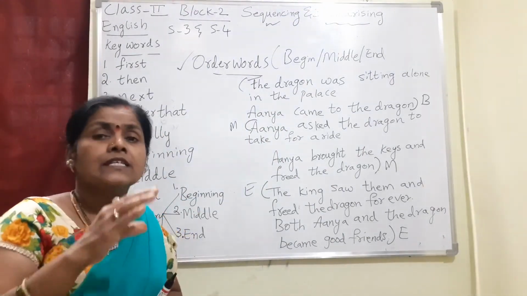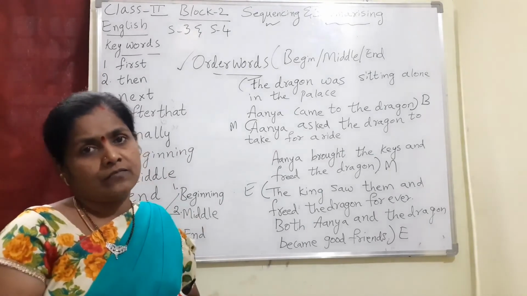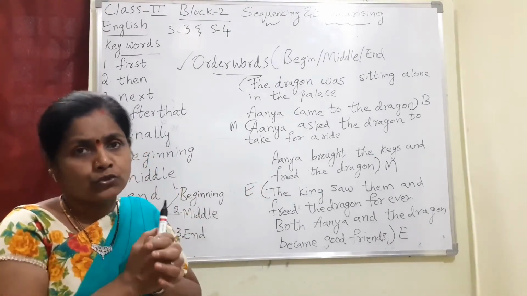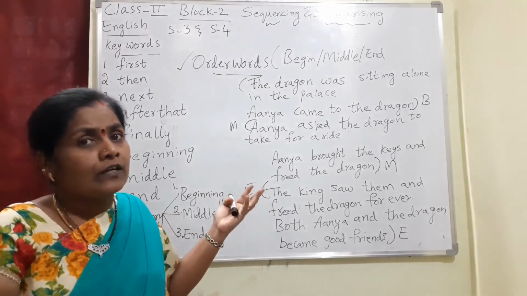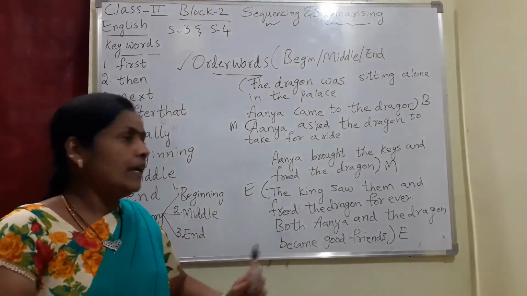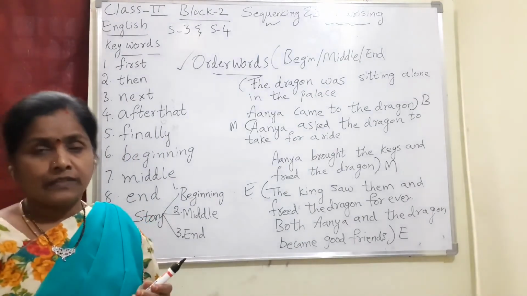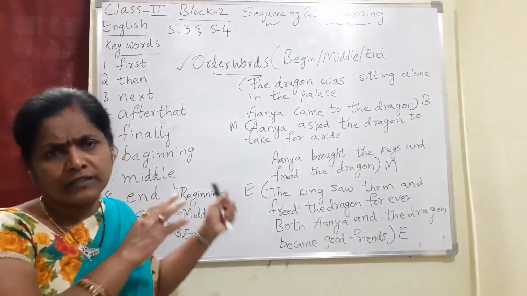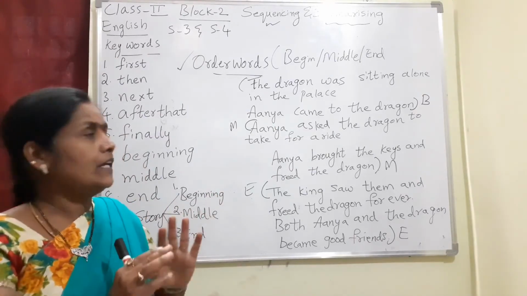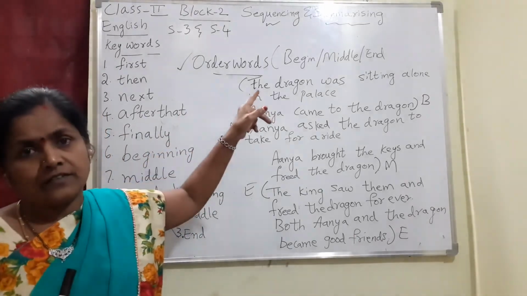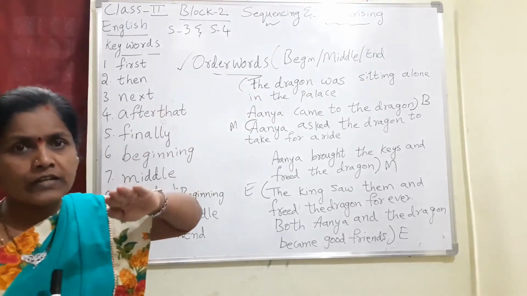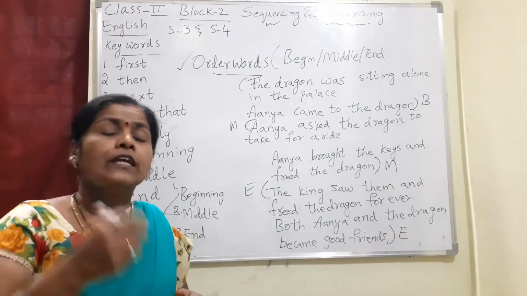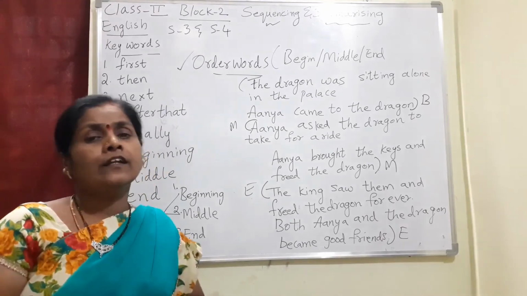Beginning means the starting of the story, what has happened, and middle means what has actually happened in the story. At the end, finally what happened, we should write for the end of the story. Understood, all of you? Both of these are mostly the same, only the wording is different. That's it. For your level this much is enough. When you go to third class and fourth class, I'll explain in more detail.